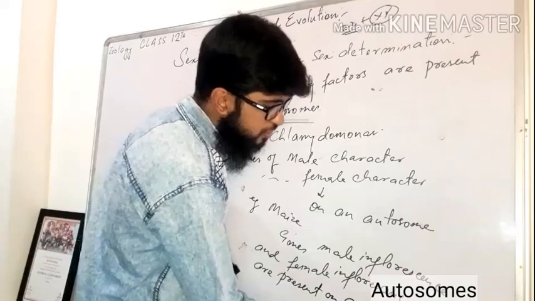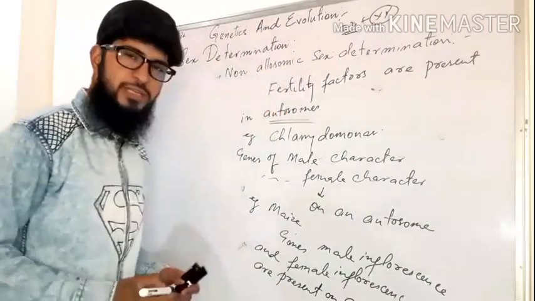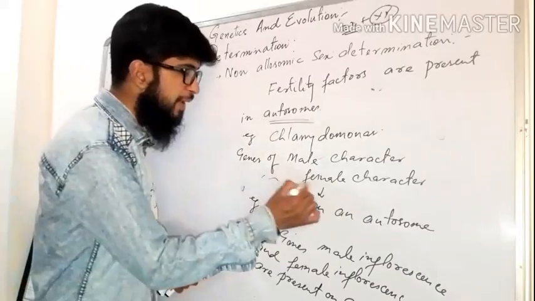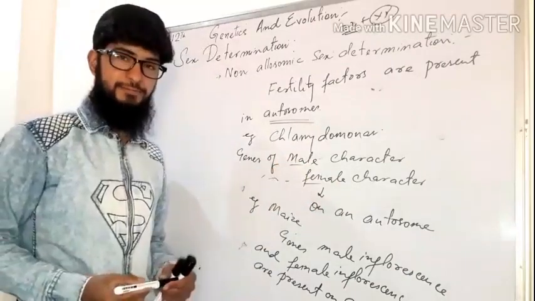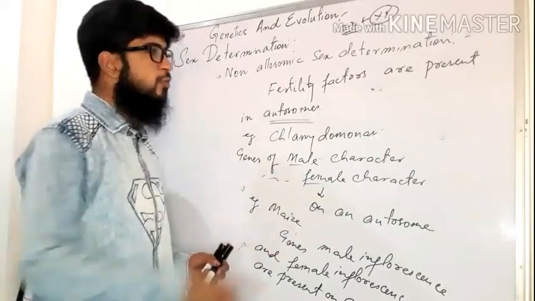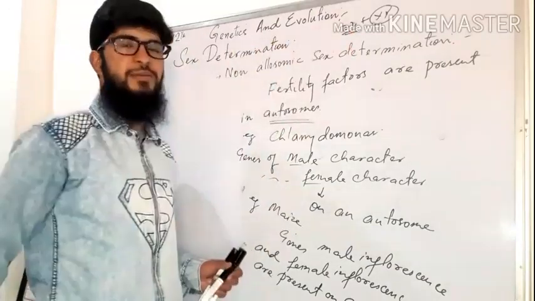So autosomes have the genes which represent the particular male character or female character. Similarly in chlamydomonas and in maize. So this is the non-allosomic sex determination.